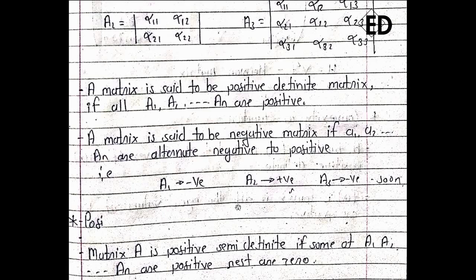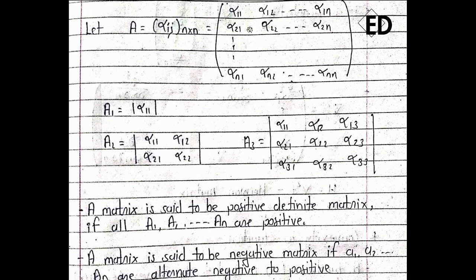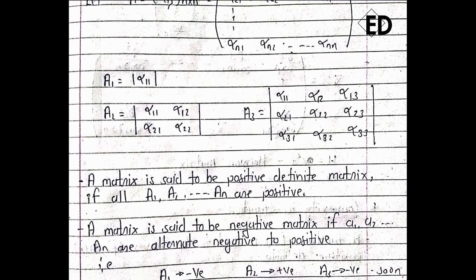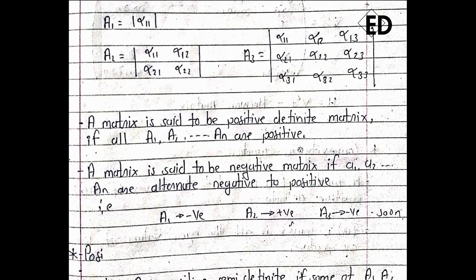A matrix is said to be positive definite only if all of a1, a2, a3 up to an are positive. This is the original matrix, and when, after calculating, all a1, a2, a3 come out positive, then that matrix is called a positive definite matrix.